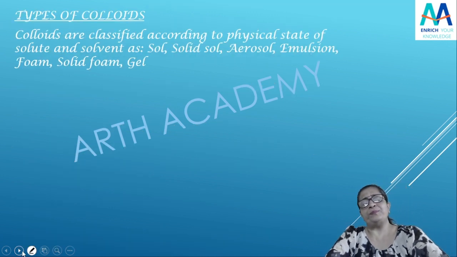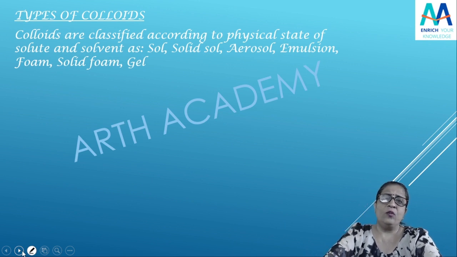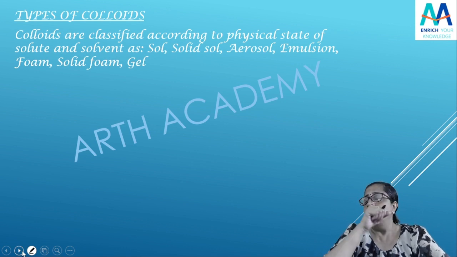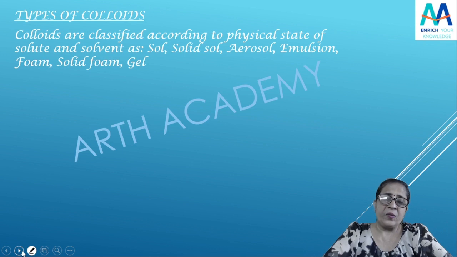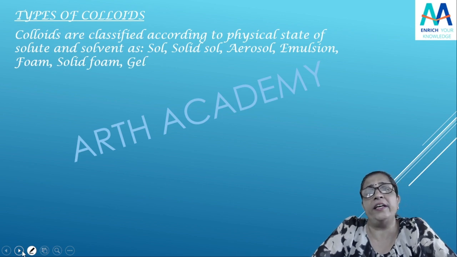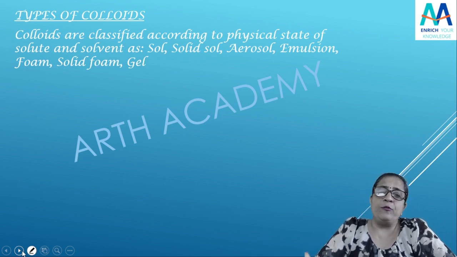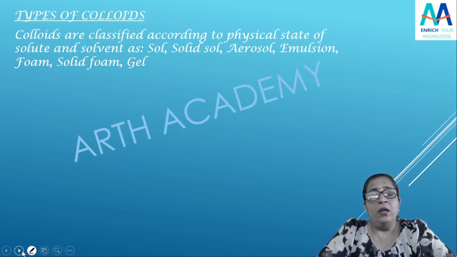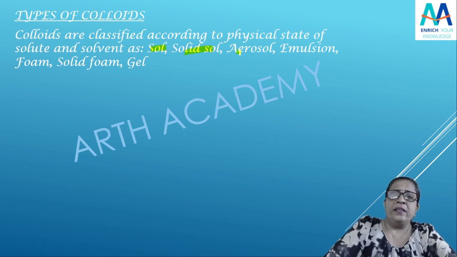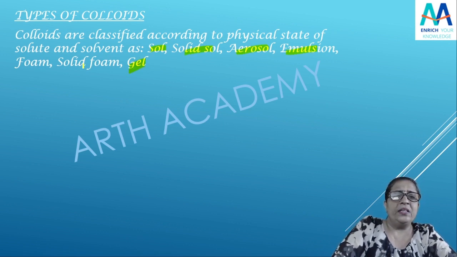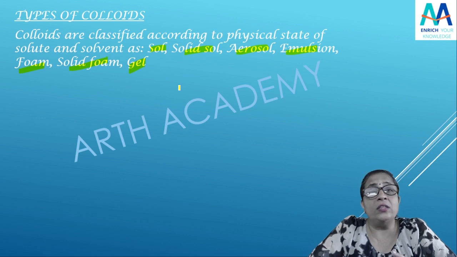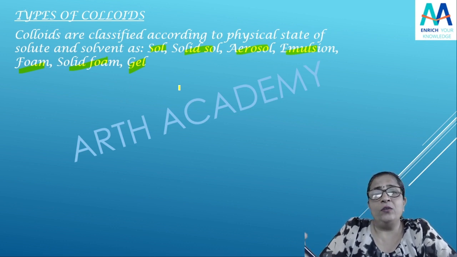Now there are some different types of colloids also, है ना? Colloids के हम different types भी बोल सकते हैं on the basis of physical state, I can say, of solute and solvent. Solute कौन सा रहेगा और solvent कैसा रहेगा उसकी physical state के basis पे different types of colloids आप देख सकते हो, like sol, then solid sol, aerosol, emulsion. I've given you the name of that, isn't it? Then gel you know, isn't it? Then solid foam as well as foam. ये सारे different types of colloids हैं. कौन से basis पे? Physical state of solute and solvent.